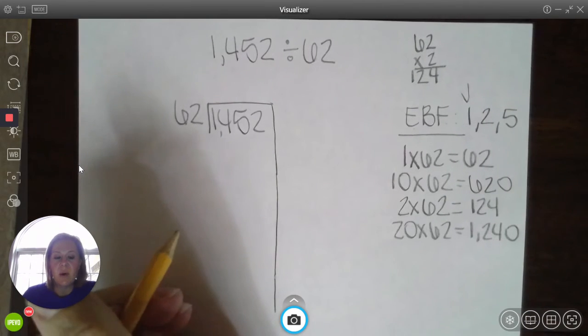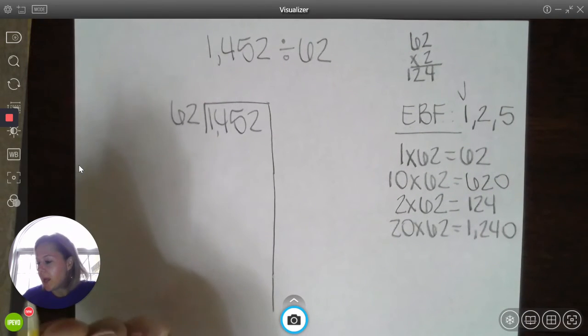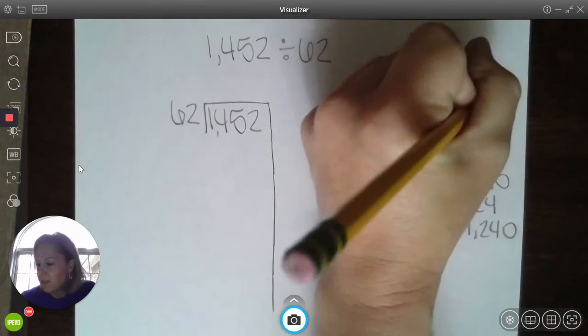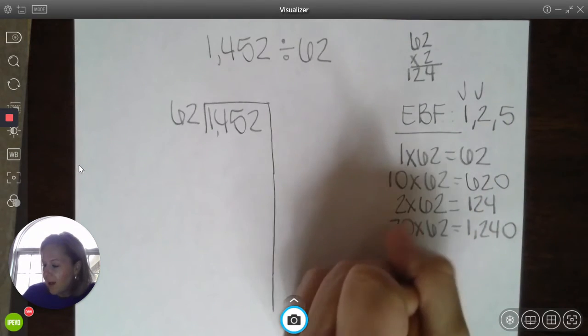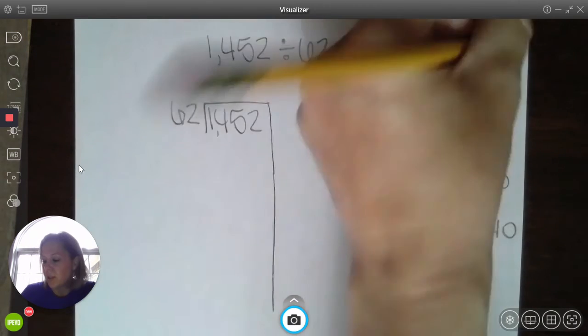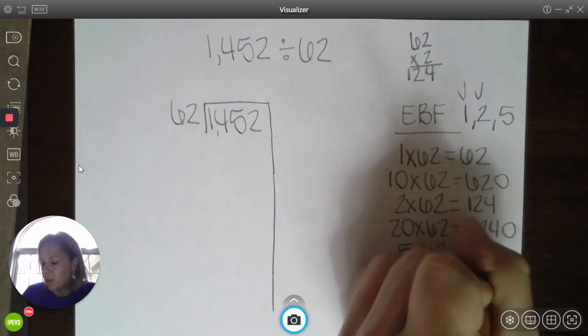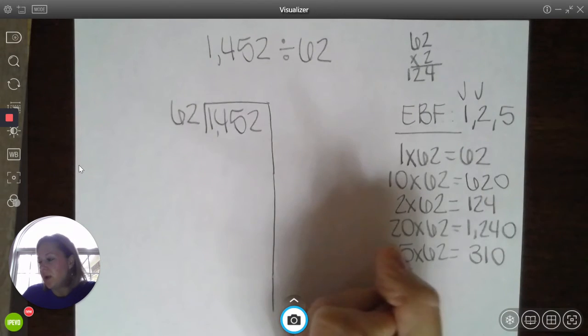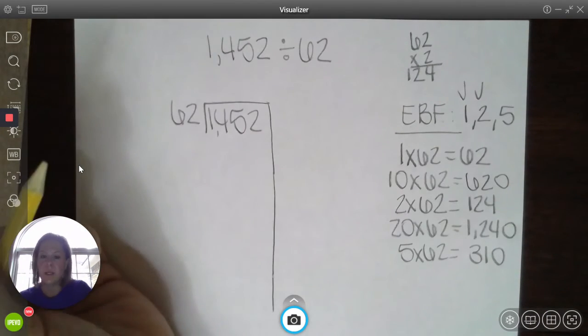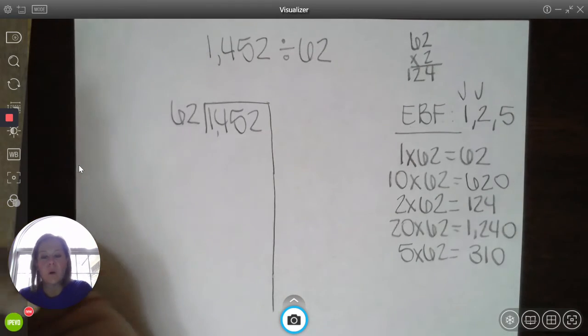That's a 5th grade standard that we taught them a couple weeks ago. And of course, I do not need to go to 200 times 62. So I've done my 2s, and now I can go to my 5s. 5 times 62. Of course, if they didn't know, they would go to the side and multiply, which is 310. And I do not need to go to 50 because that would give me a number in the 3,000s, and I really only need around 1,400.